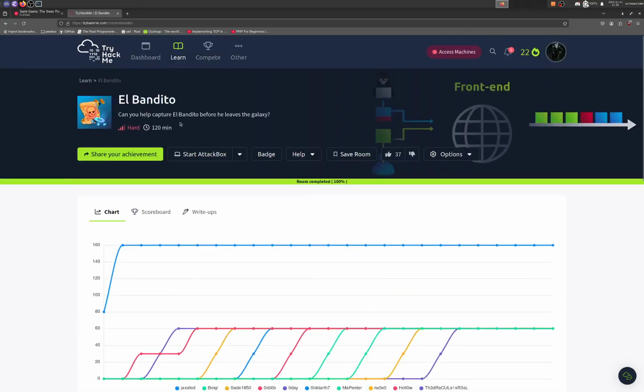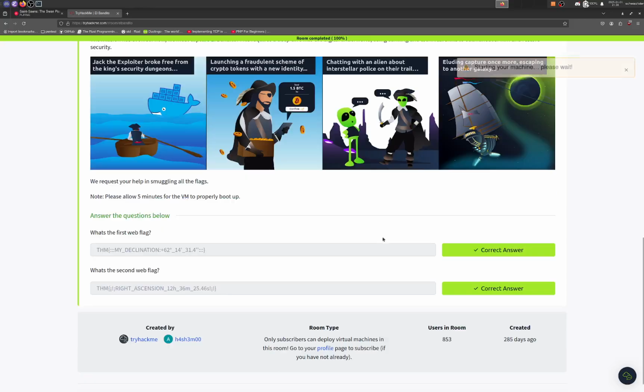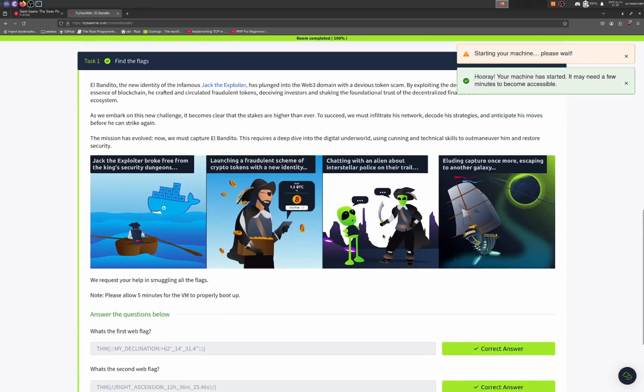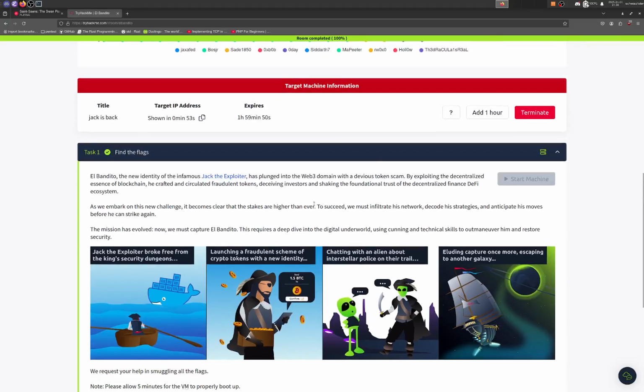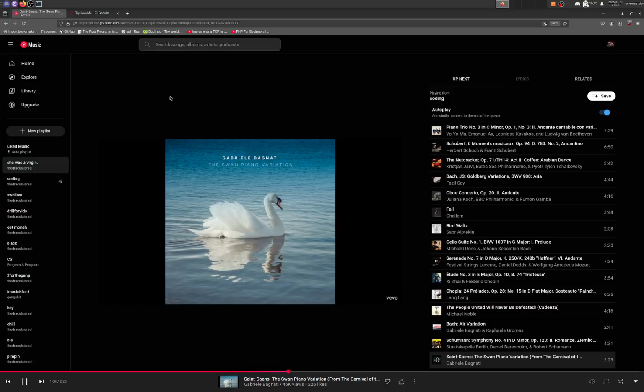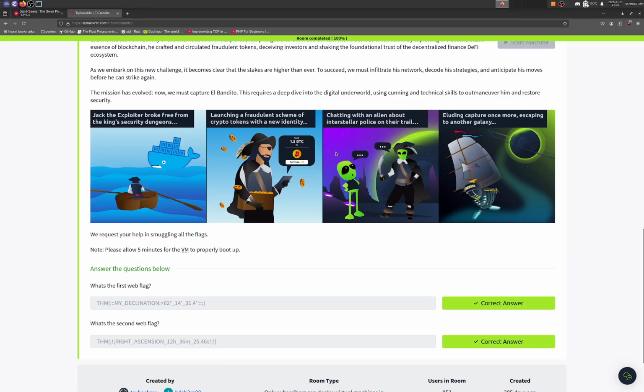Going through the learning rooms, learning about HTTP smuggling is good, but once you come into doing an actual challenge, like a proof of concept mission, it just reinforces it so well, dude. I feel like I learned so much doing this room, so I figured I was going to make a video on it because it goes over some really cool exploitation techniques, like using WebSocket HTTP smuggling, which is super gangster.